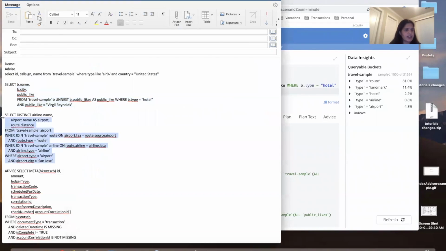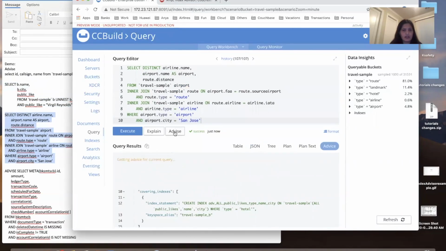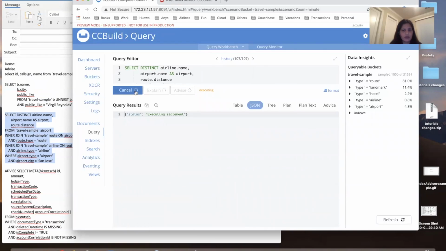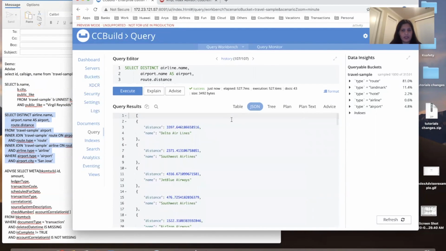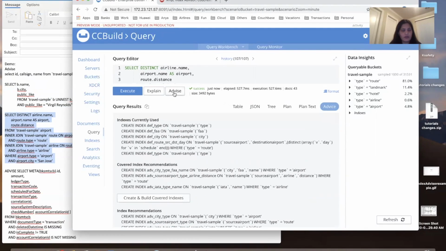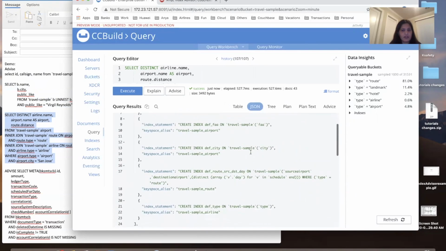Let's take a look at a slightly more complicated example. Advice, actually execute, and you can see 43 documents which are retrieved. If you take advice, these are the current set of indexes that are used.